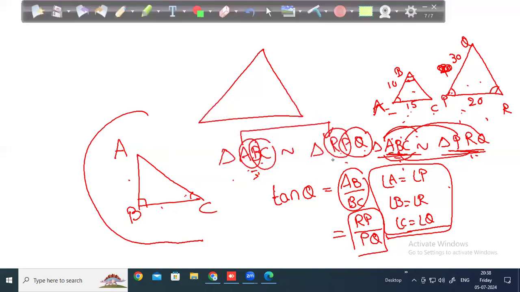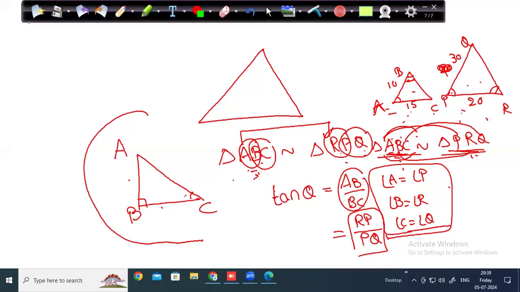So don't worry whether you know something or you don't know something. They give only about one triangle, they don't give about any other triangle. If they ask tan P, you should not worry. Tan P is same as tan B. Tan Q is same as tan C. So when two triangles are similar, the angles are exactly equal. That's it. If you know that point, we can solve any question that comes as part of exam.